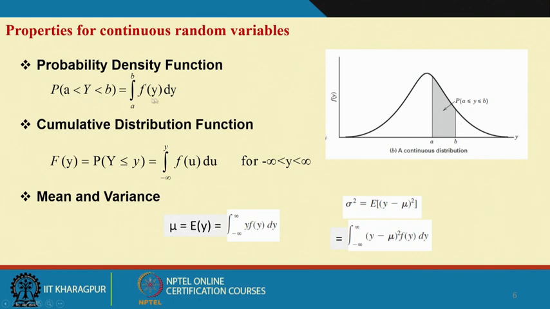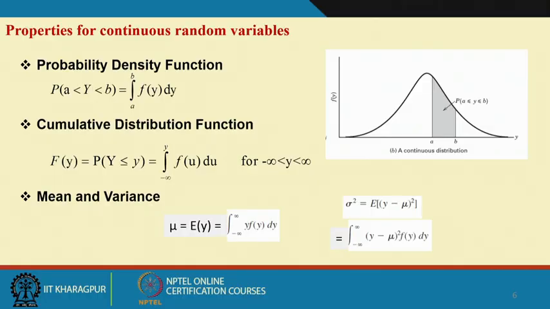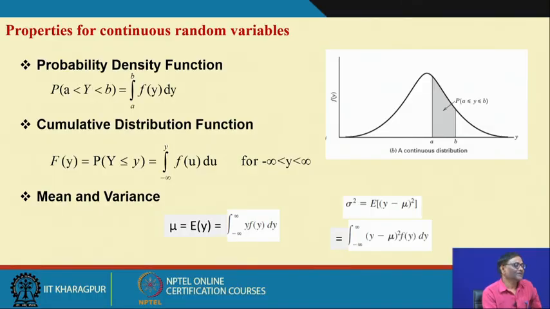This area is computed using the formula integral from a to b of f(y) dy. Now, what is this function f(y)? That depends on what kind of distribution it is. If it is a normal distribution, then with the normal parameters we can define f(y). Okay, those things you will see later on.